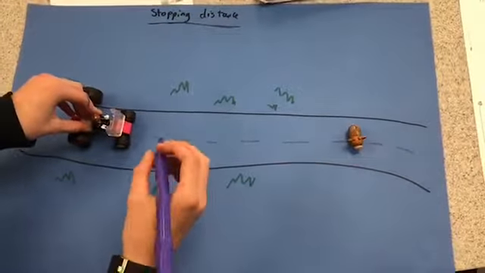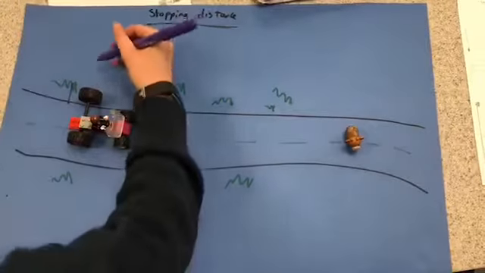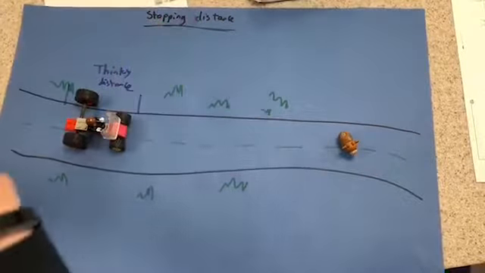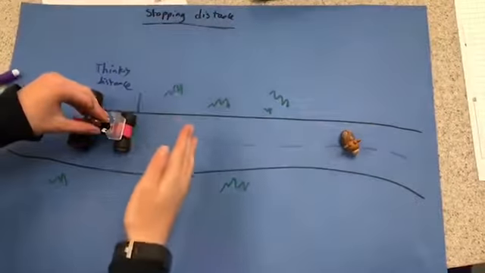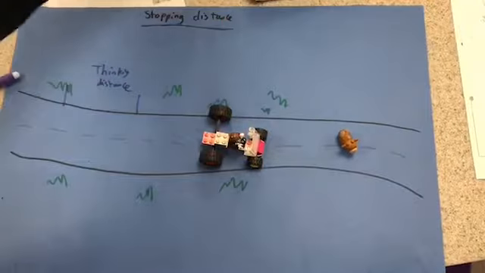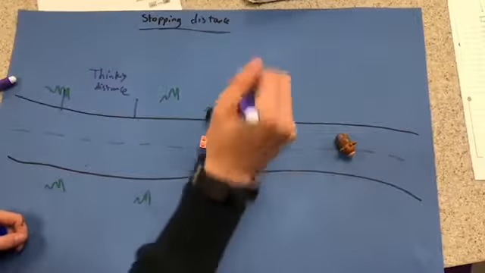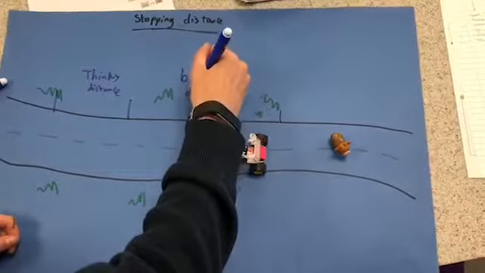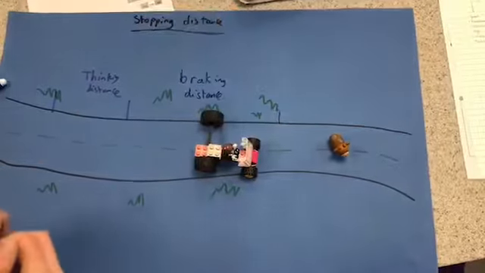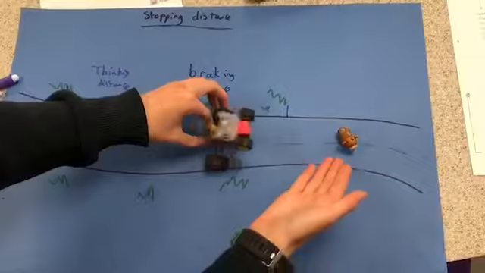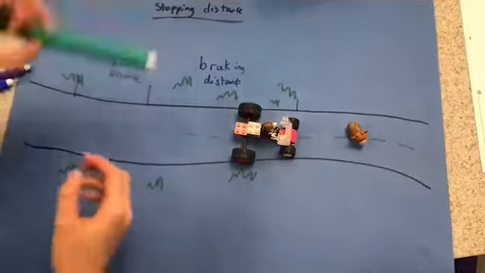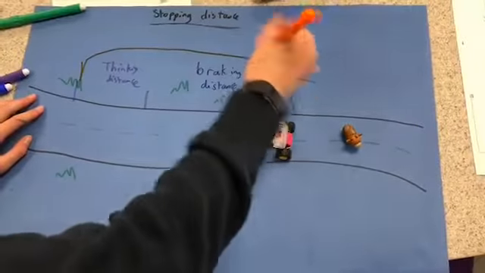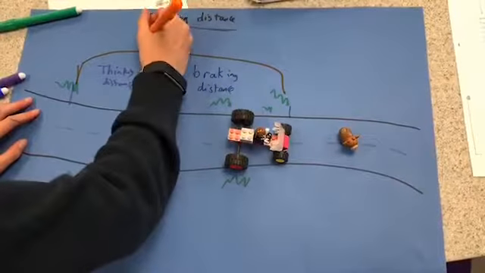Now this is the time it takes to think that he needs to stop because he's seen the cow. This is called the thinking distance. Then the car actually applies the brakes and stops. This is known as the braking distance because you're actually braking. And as you can see, because the driver was being responsible and the weather conditions were good, the cow is still alive, which is good. The thinking distance and the braking distance together is known as the stopping distance.